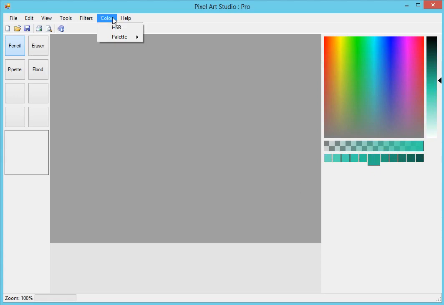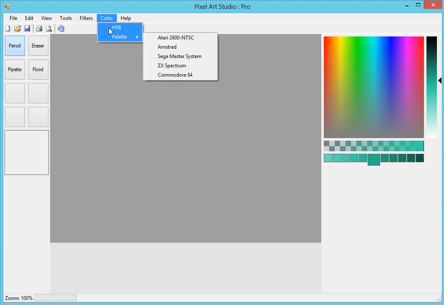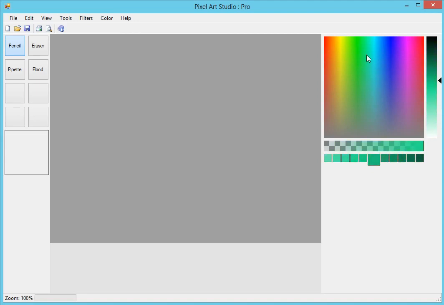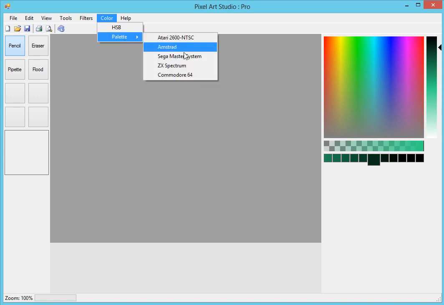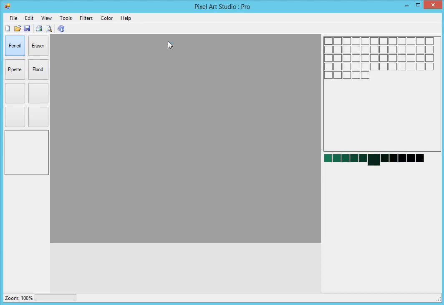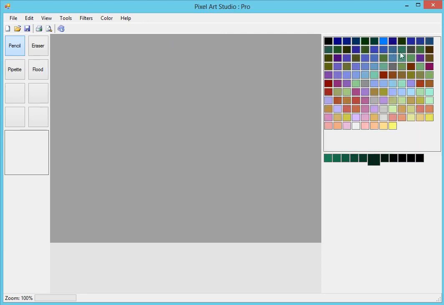The next thing to show you guys is we now have the selection options for a palette or the hue, saturation, brightness mode. So currently it's in HSB, which is hue, saturation, brightness. We can also switch that to palette mode now. So I've loaded up a couple of palettes in here. So let's load up the Atari 2600 NTSC palette. It takes a second and it populates with all of the colors that were available on the Atari 2600.